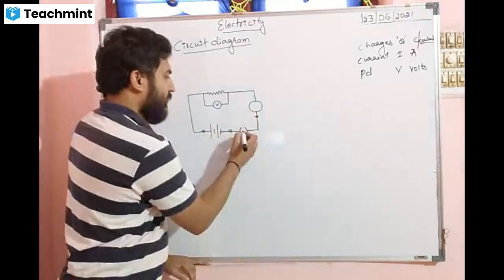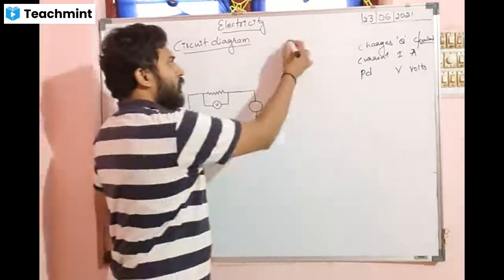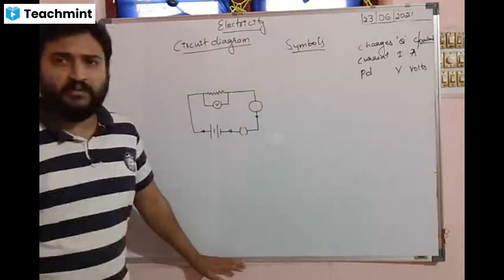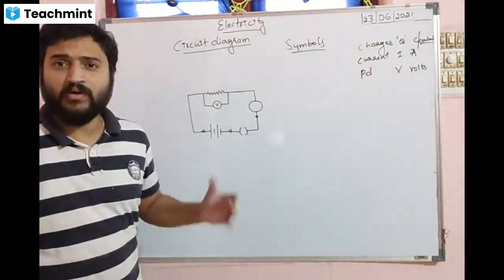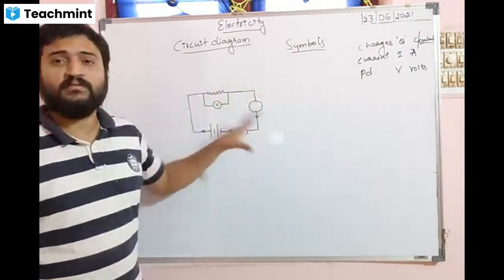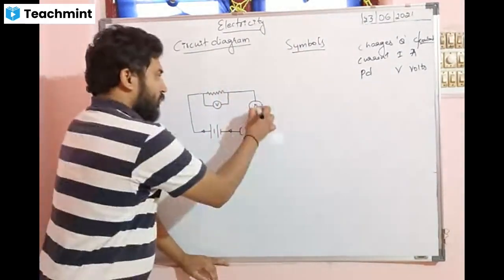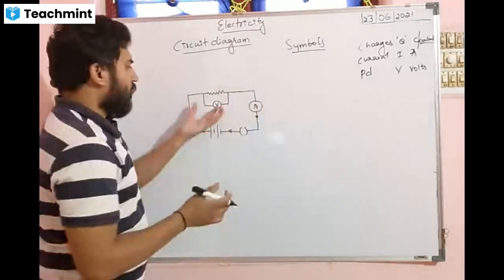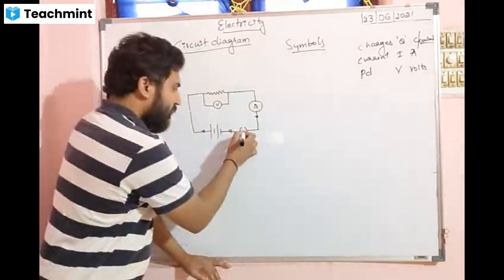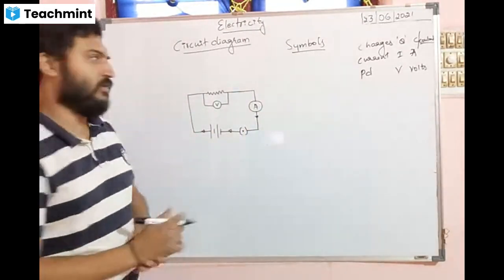All right. So here there are different circuit symbols. I'll show you. Circuit diagram is a pictorial or graphical form of the connection of the different electrical components. So what is this A? What is this V? What is this, looking like a speed breaker? And what is this part? We have to understand all this.